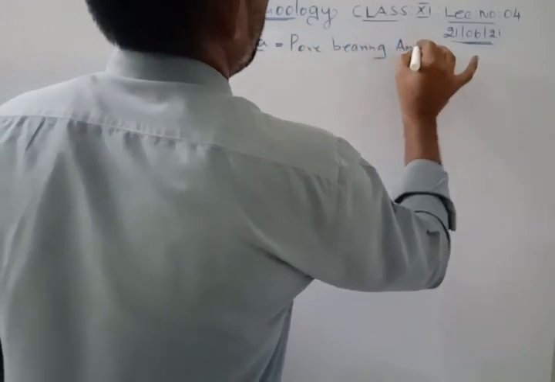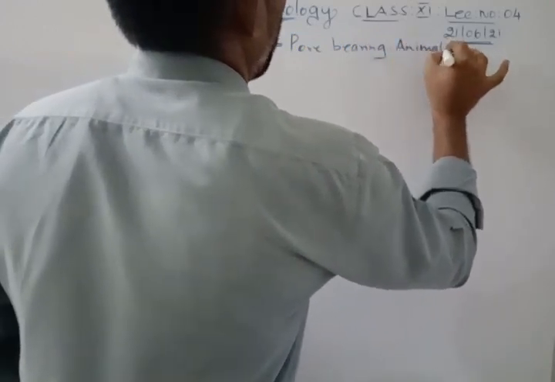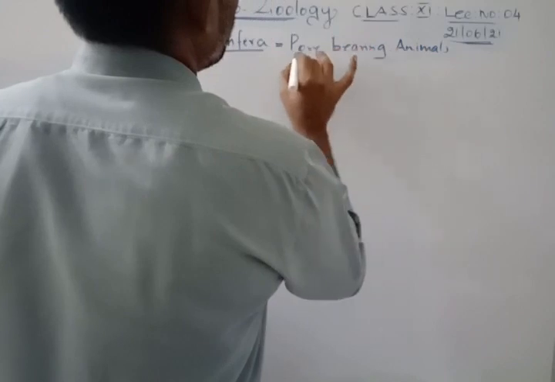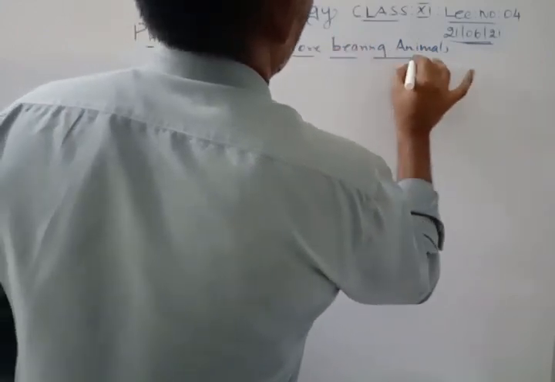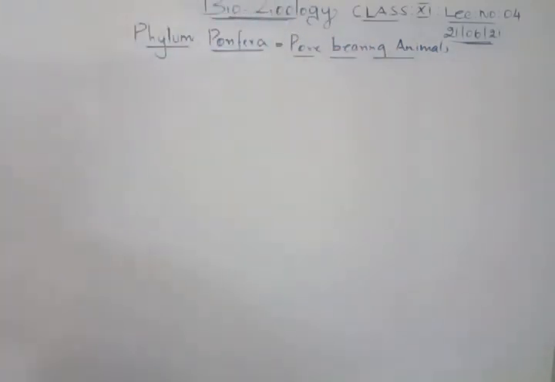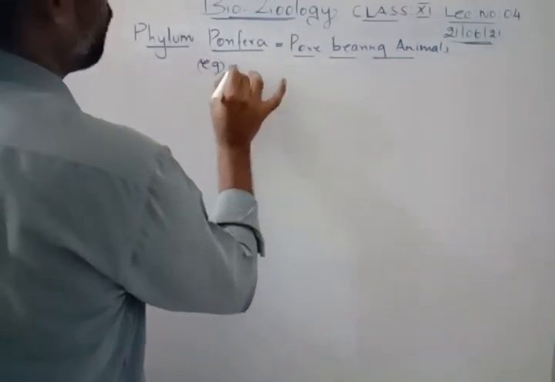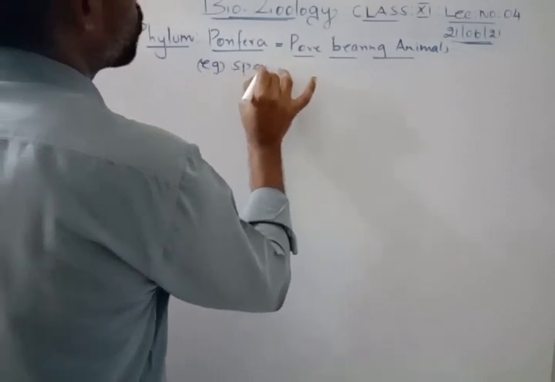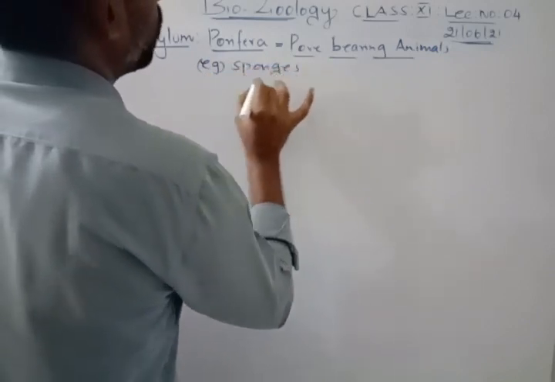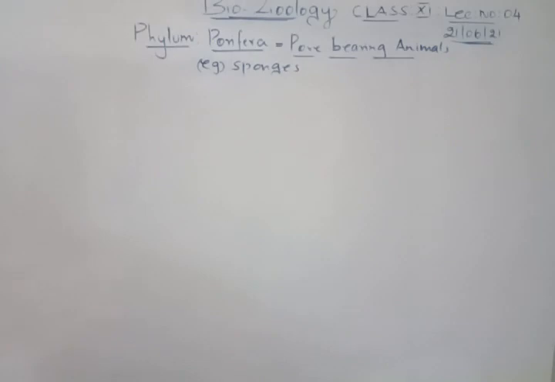So the animal which has pores on its body is called Porifera. The example for Porifera is the sponges. So don't forget it.